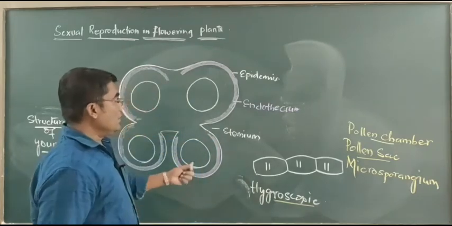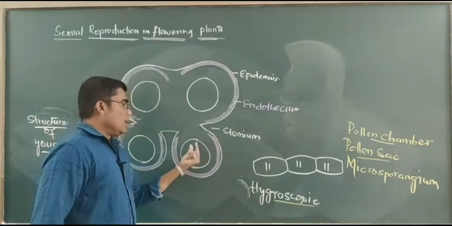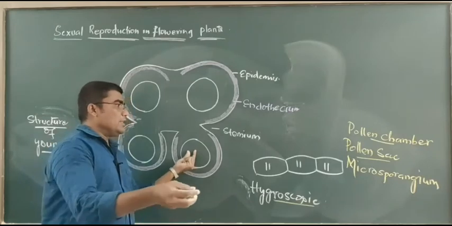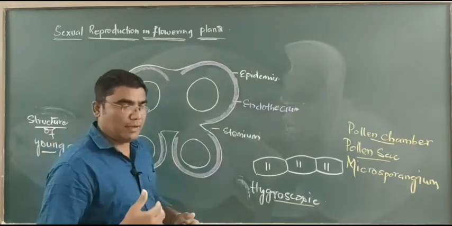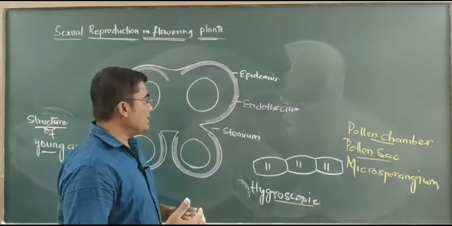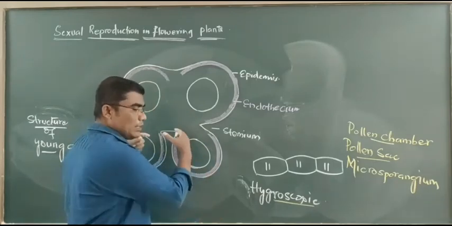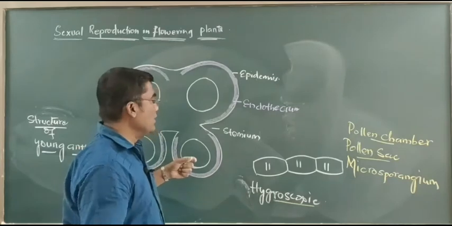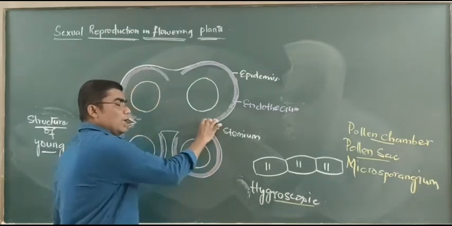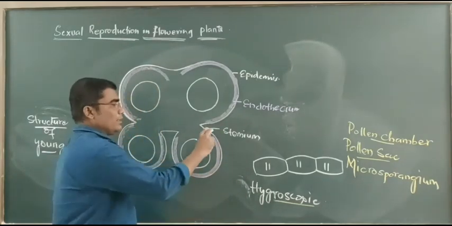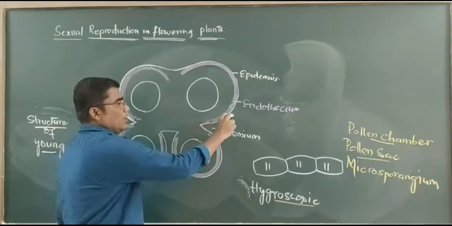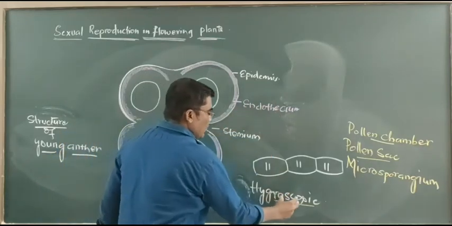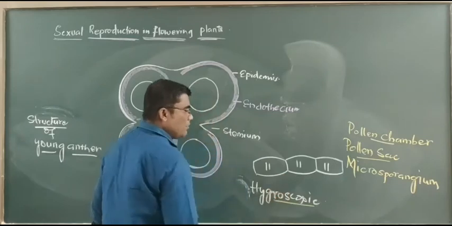When the anther becomes completely mature and the pollen grains present within the pollen chambers are fully developed, at that time the anther wants to liberate the pollen grains for the purpose of pollination. At that time the anther wall has to break. In the breakdown of this anther wall, the endothecium, particularly the hygroscopic cells, plays a very important role.